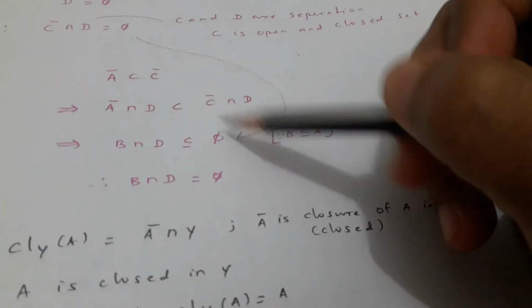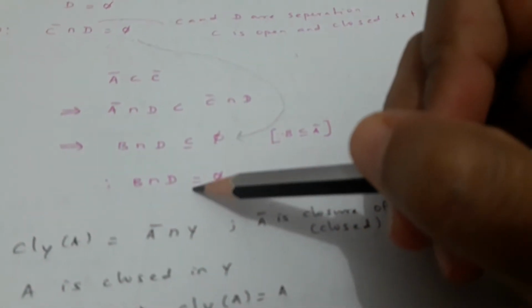So B intersection D is a subset of the empty set, therefore B intersection D is empty.